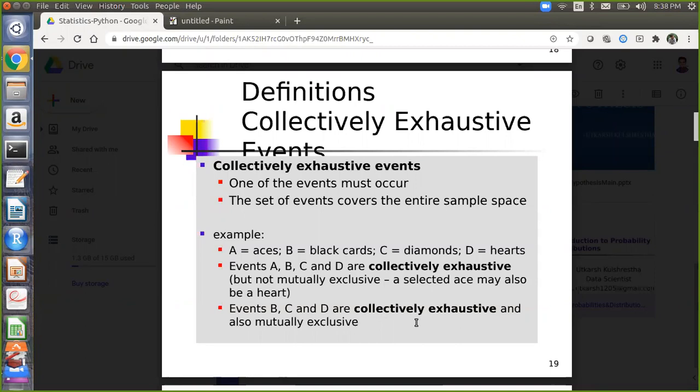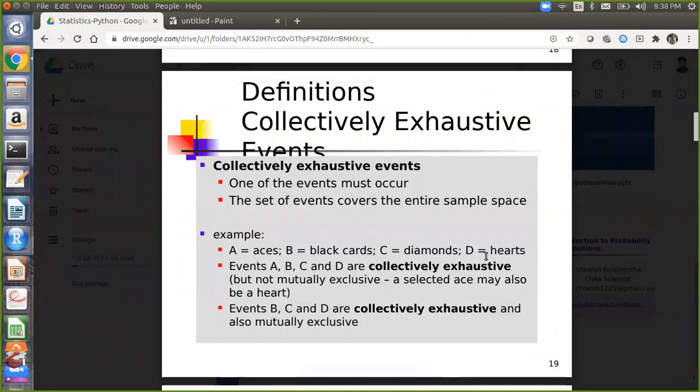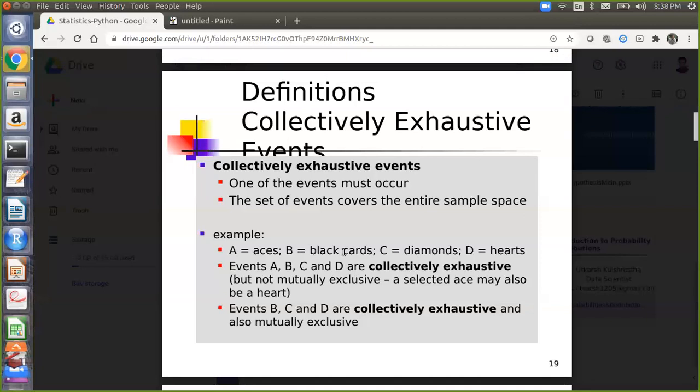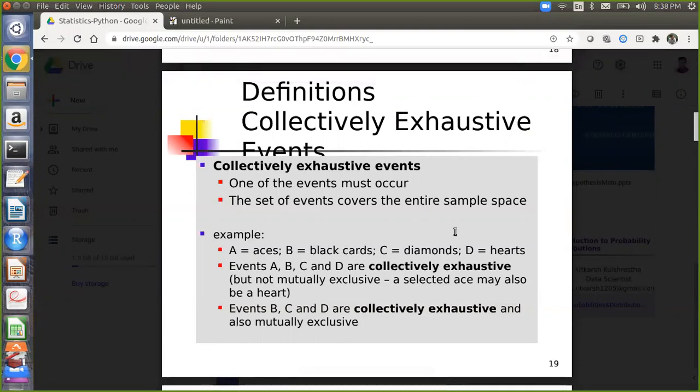Okay, wrong answer, but I'll tell you. So B, C and D are collectively exhaustive. So see, just B, C and D. What is the definition? One of the events must occur. So suppose Utkarsh has again withdrawn a card. Is there any possibility that one of these events will not occur? Black cards do not have diamond and heart, right? Those are red cards. So suppose the card which I have withdrawn is from spade. Then my condition is failing, right? Yes.